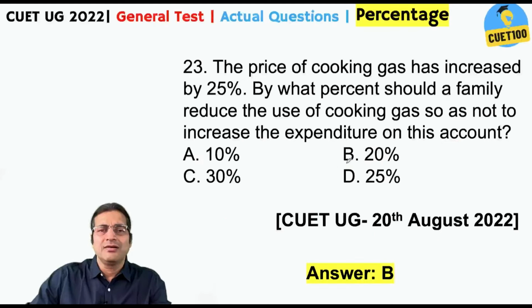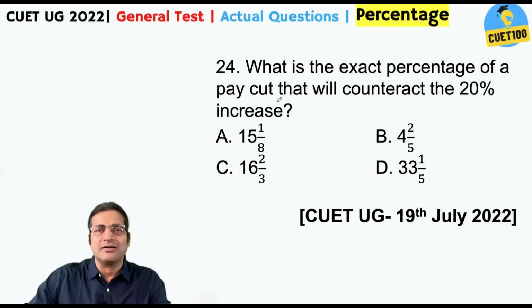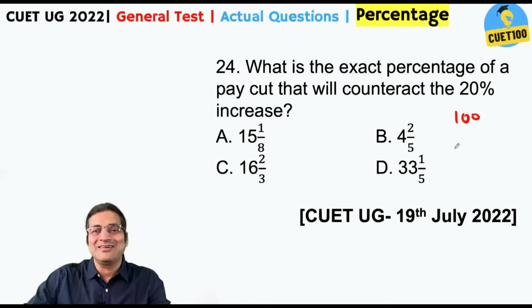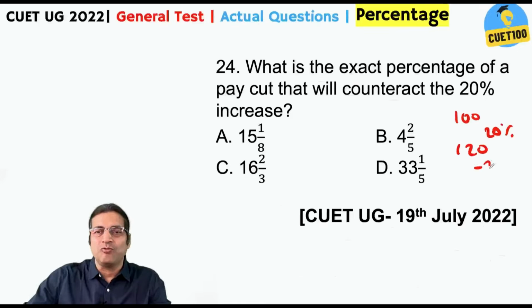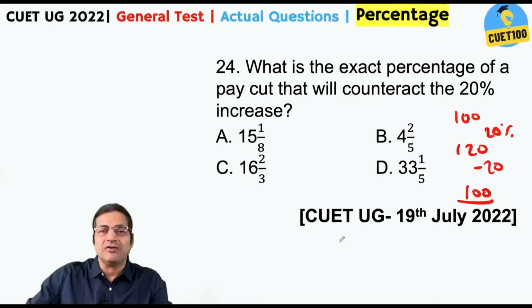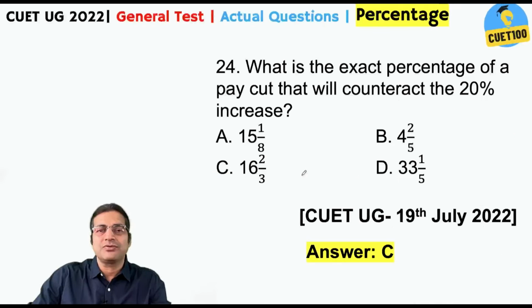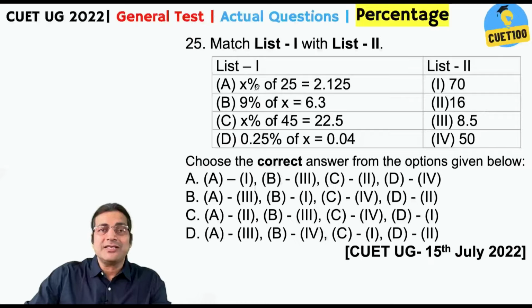There's your answer. What is the exact percentage of a pay cut that will counteract the 20% increase? Again, the same thing. So 100 becomes 120. Why? Because there's a hike of 20%. Now you reduce 120 by 20 to make it 100. Now 20 as a fraction of 120 is 20 by 120, right? That is 1 by 6. And 1 by 6 in percentage terms is 1 by 6 into 100, that is 16 2/3%. Any doubt?